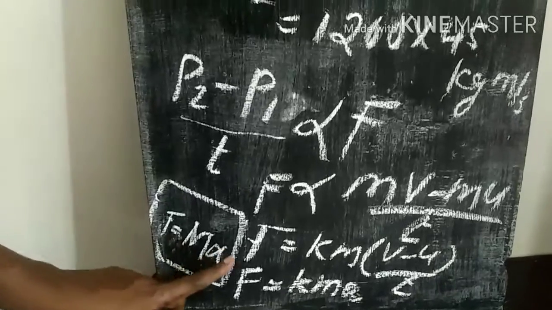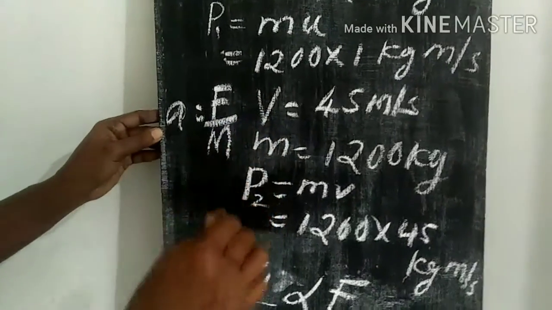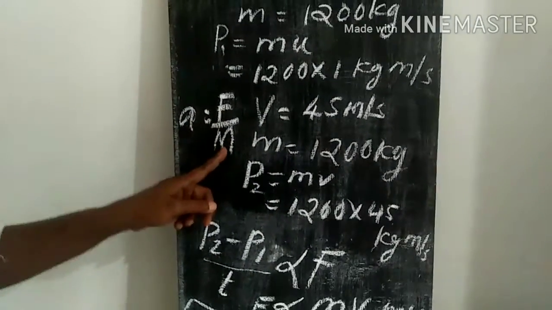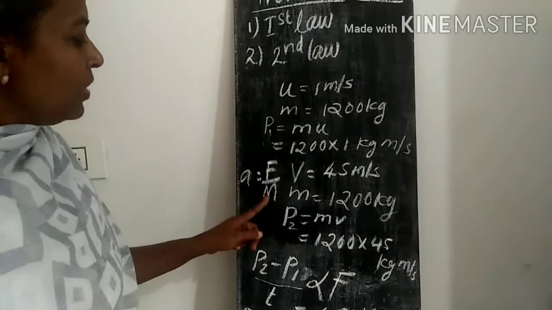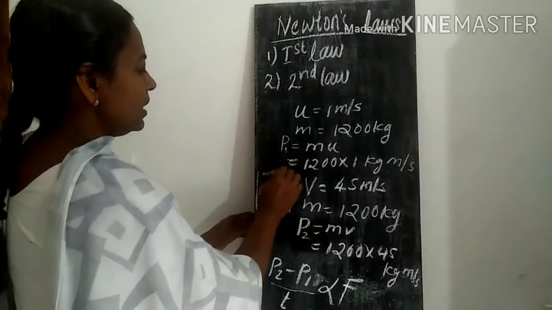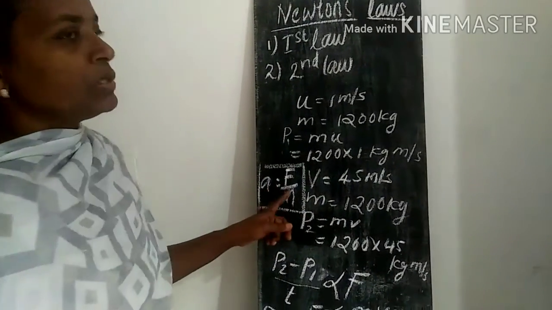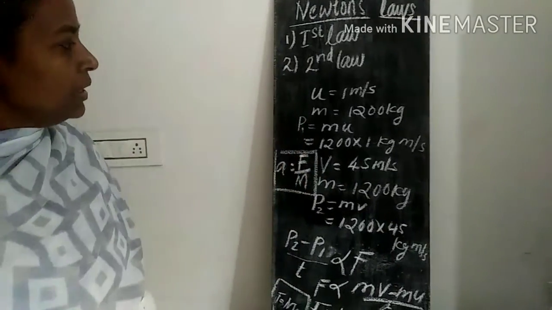F is equal to ma, or a is equal to F by m. F is the force, m is the mass, a is the acceleration. When the force applied increases, a increases. When the mass increases, a decreases. So this is the equation, a is equal to F by m. This also can be derived from Newton's second law of motion. So this is the statement.